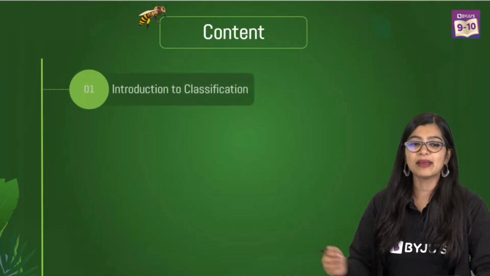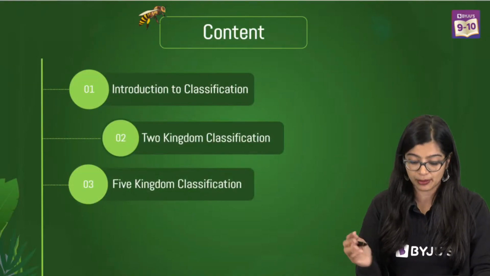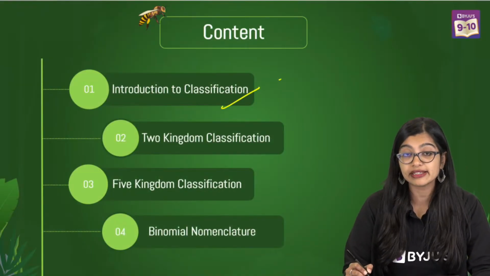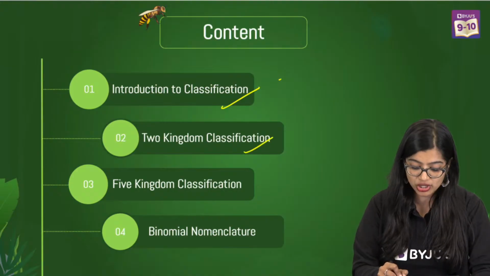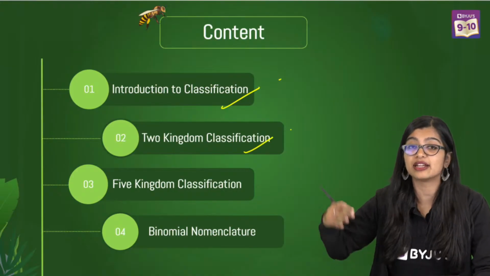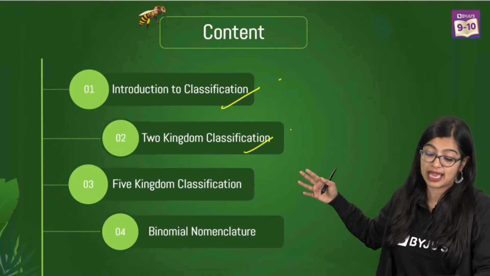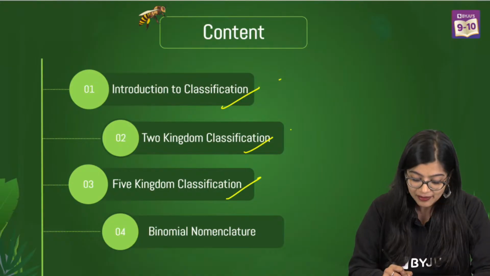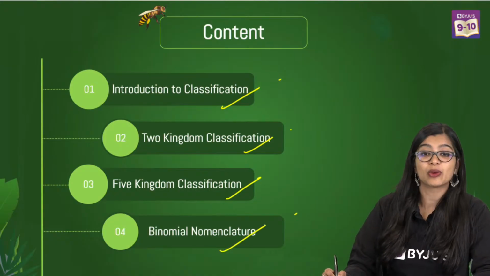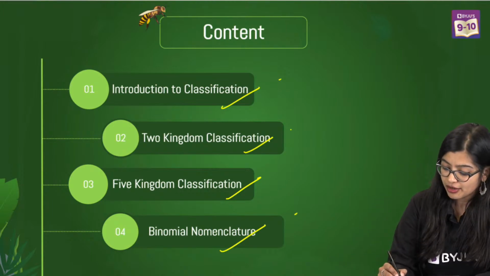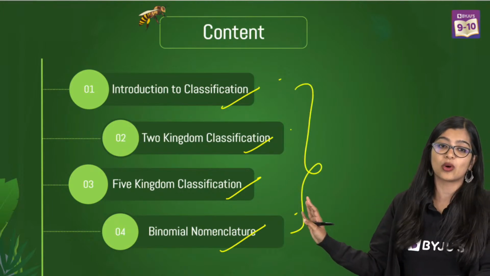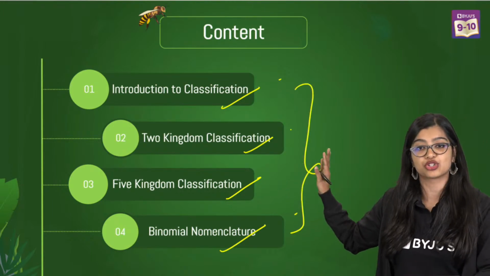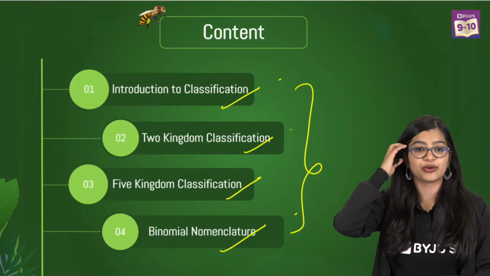All right. Coming back, a quick recall of the topics that we are going to cover. We are going to understand what is classification. We will go ahead and understand the different types of classification, like the 2-kingdom, 5-kingdom classification and so on, right? And of course, we are also going to be doing binomial nomenclature, right? So these are the basics that we are going to be covering in our class today. So you can make a note of it, okay?